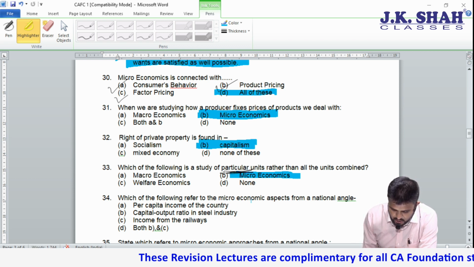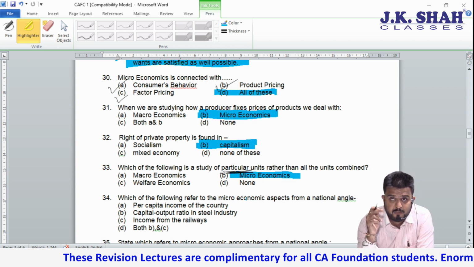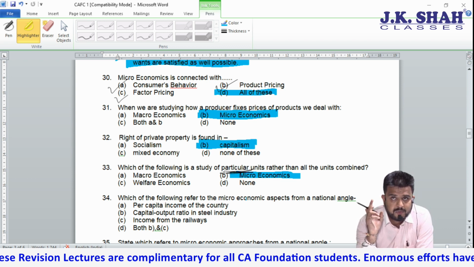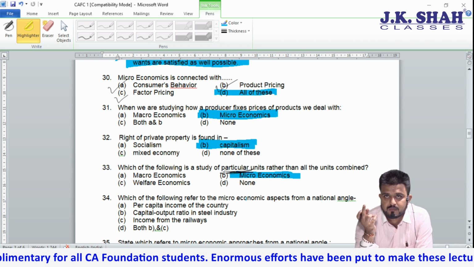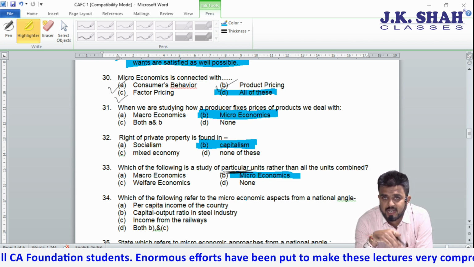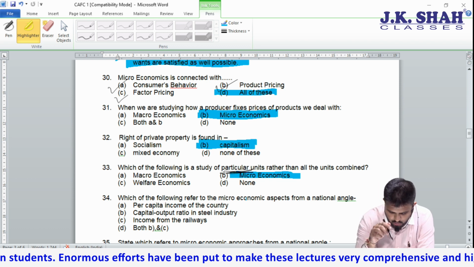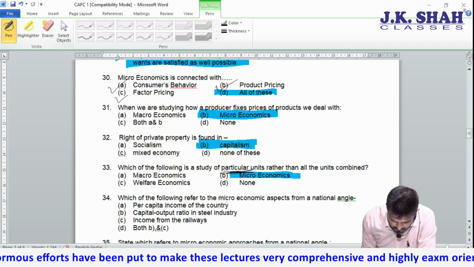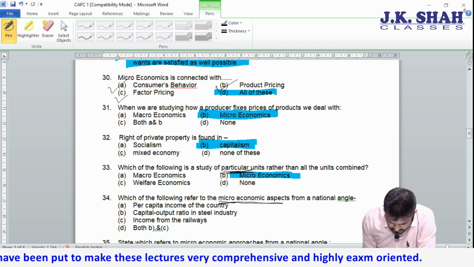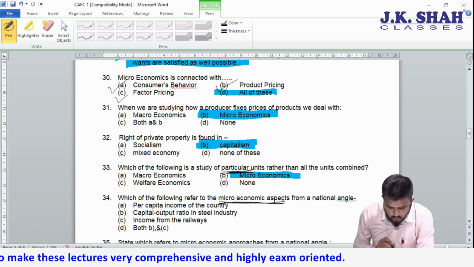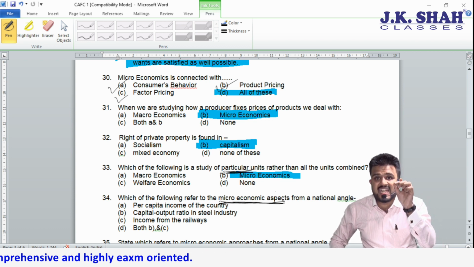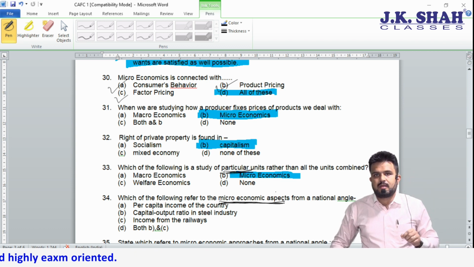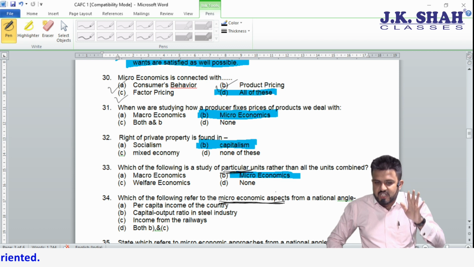They are telling microeconomic aspect from national angle point of view. So please understand, looking at national, don't take macro. National angle though represents macro, but here they have told a very important thing. Which aspect? Micro. So capital output ratio in steel industry. Only steel industry they are talking.